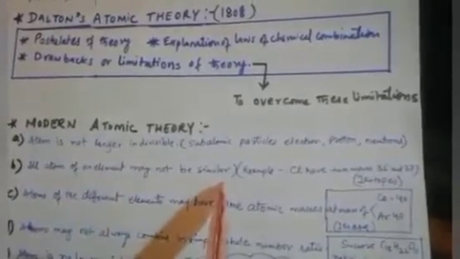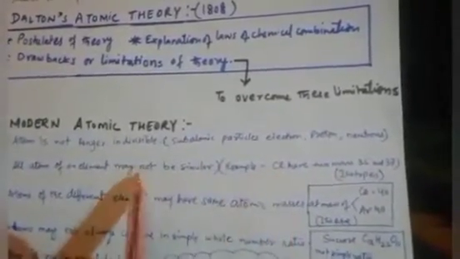atom is no longer indivisible. It means that there are subatomic particles. This you know, in 9th class you did. Proton, electron, neutron are smaller than the atom. All atoms of an element may not be similar. This is also correct. See, chlorine, according to Dalton, has one mass, but in general chlorine has two masses, one is 35, one 37, which gives us a new definition, isotope.